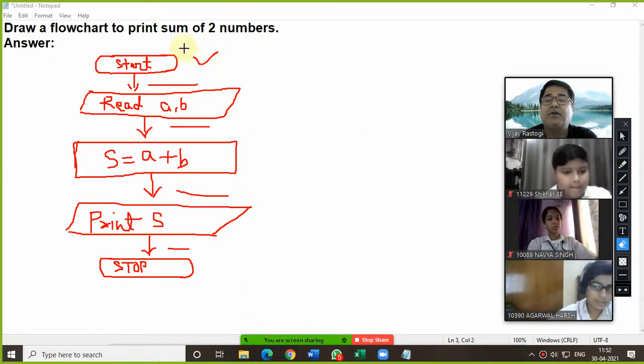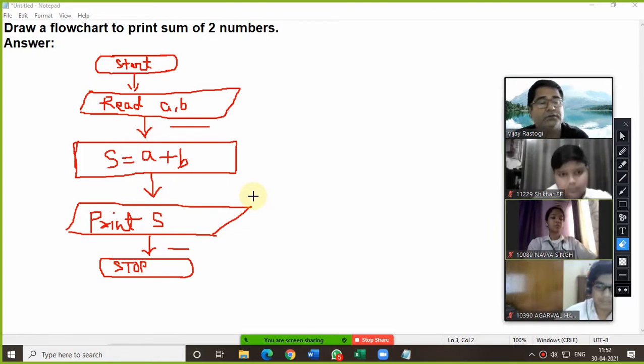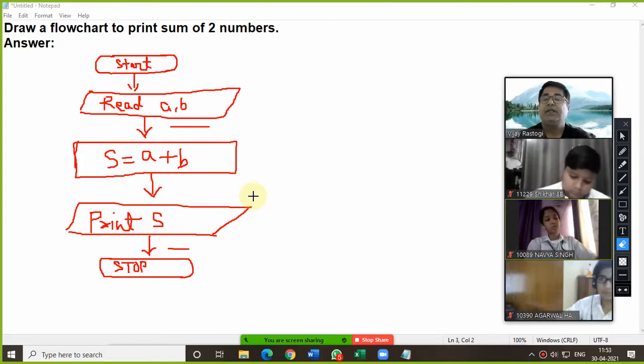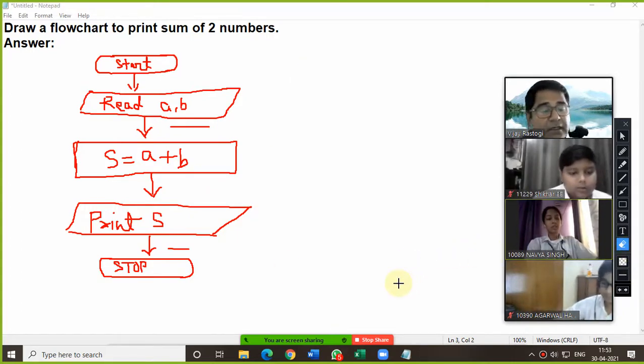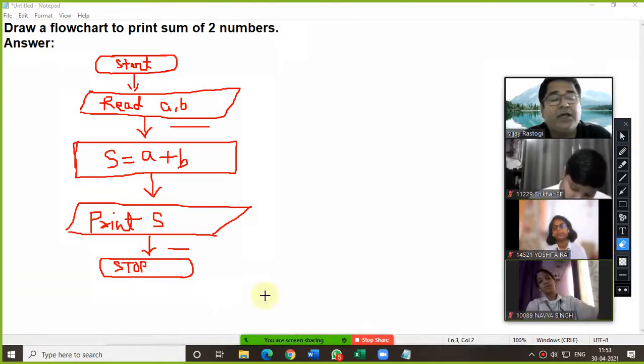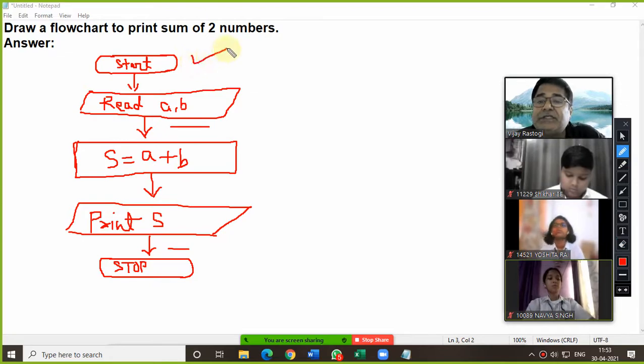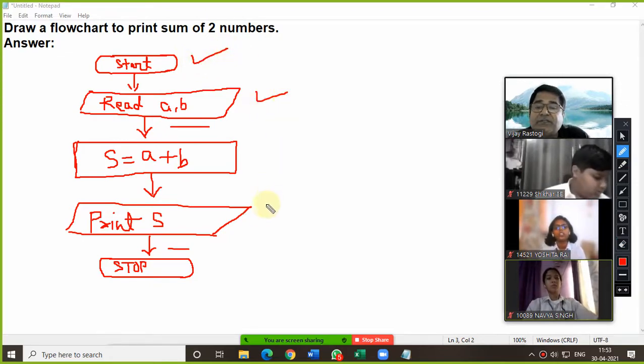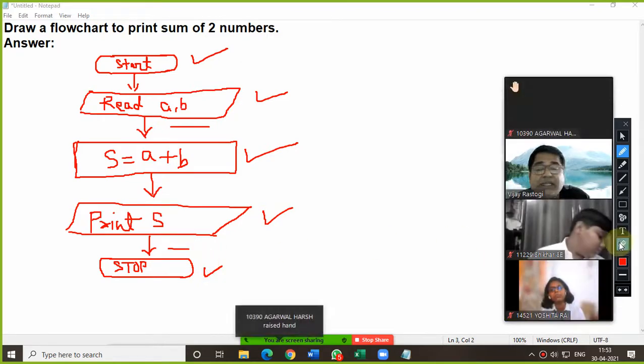Any confusion? No, sir. Now try one more. Write down the next question. Can I rub this? Have you copied, everyone? Everybody has copied or not? Yes, sir. So now I am going to rub this. Please, again I am repeating. This is your start and stop box. This one and this one are your input output boxes. This is your processing box, and this one is again your input output. Sorry, start and stop box.